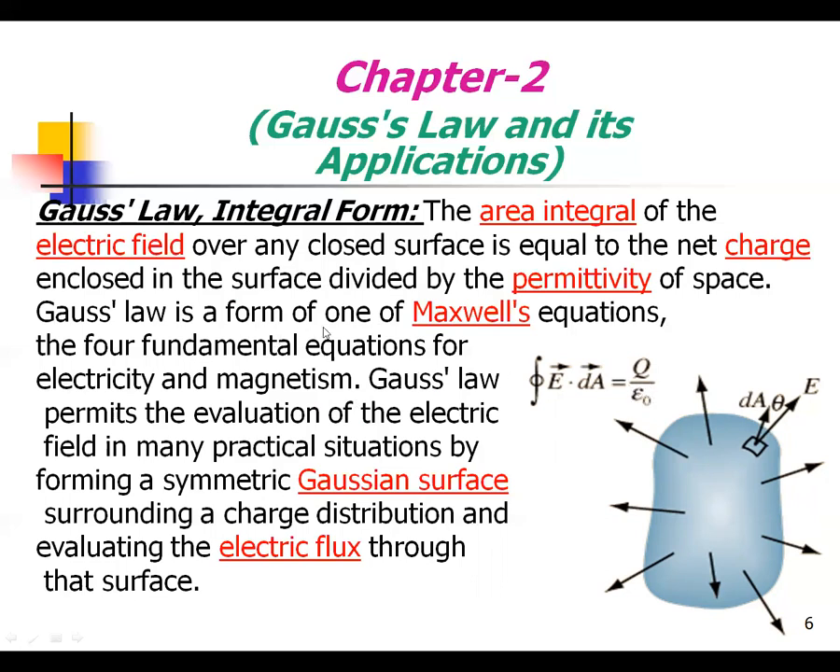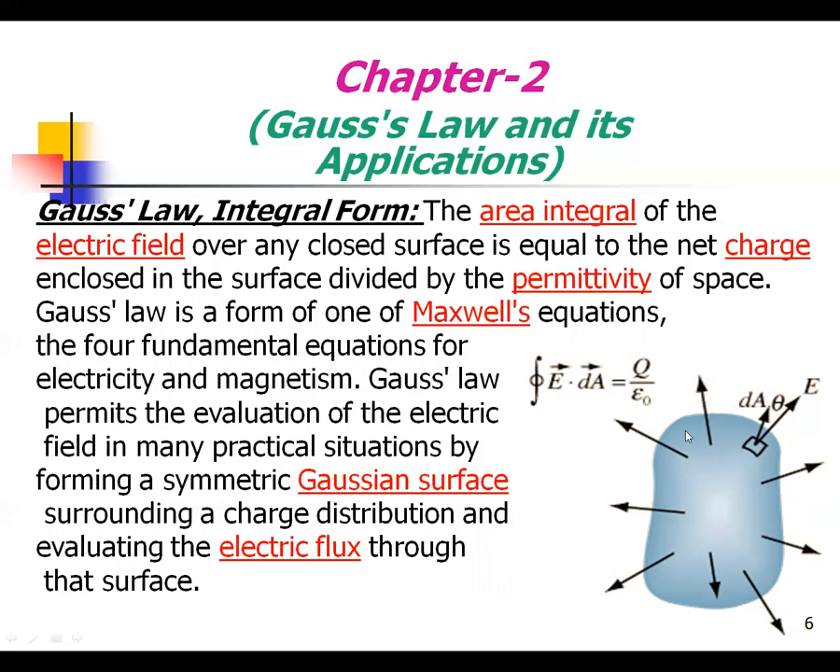Gauss law is one of the Maxwell equations, the four fundamental equations for electricity and magnetism. Gauss law permits the evaluation of the electric field in many practical situations by forming a symmetric Gaussian surface surrounding a charge distribution and evaluating the electric flux through the surface. This is an arbitrary closed surface in the form of Gauss law.